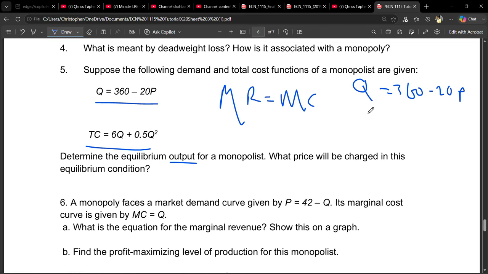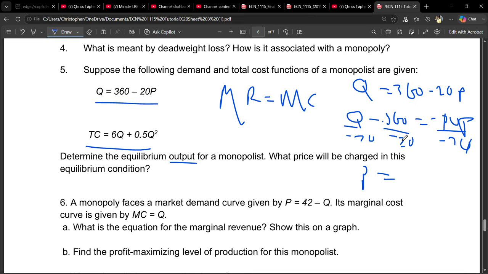So we say quantity plus 3, and minus, by the way, sorry about that, this one will go to the other side, so it is negative. So we have negative 20p. We divide both sides by negative 20, so that will go, that will go. So P is equal to 360 divided by 20, which gives us 18,